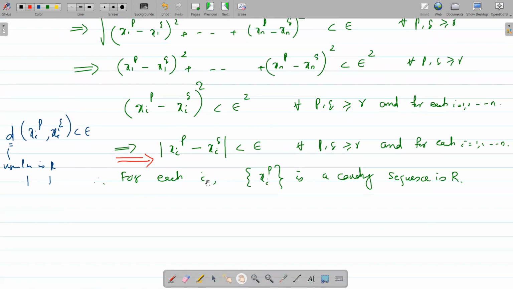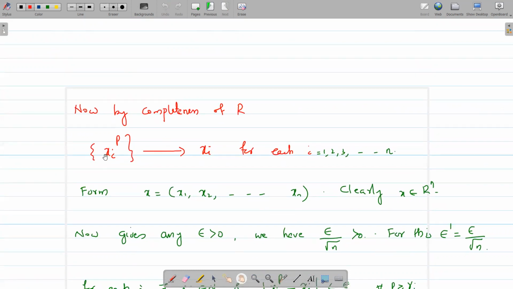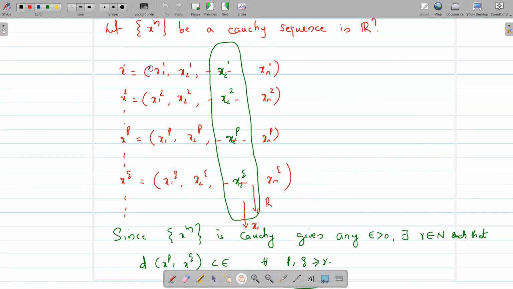Now, for each i, the sequence x_ip is a Cauchy sequence in capital R. And by completeness of capital R, the sequence x_ip converges to xi for each i, 1, 2, 3, etc. So for i equal to 1, we get the sequence x_1p. What is the x_1p sequence? That is the sequence formed by the first coordinates of the sequence terms.